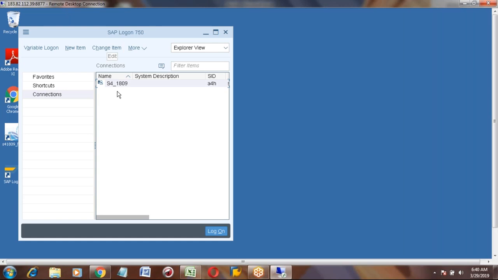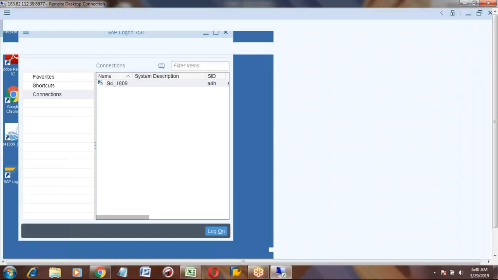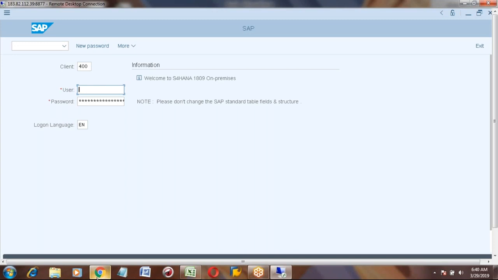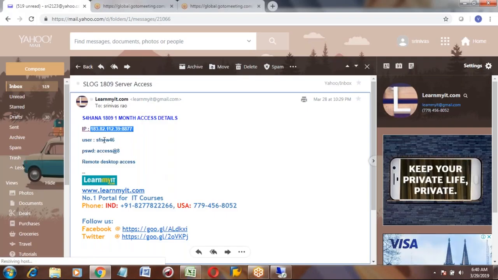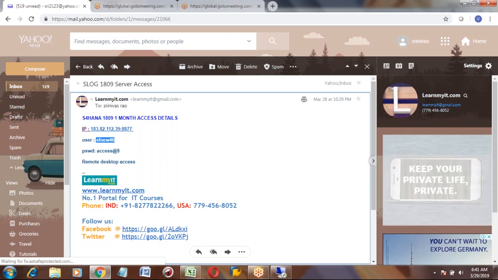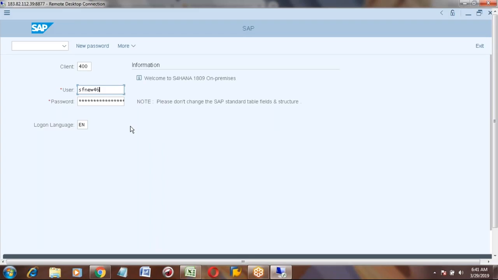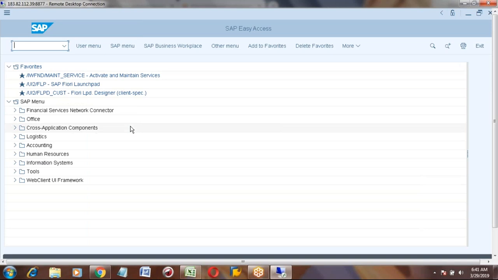You can see S4 1809, 1809 is the version. You can open this logon pad and the same ID and password we can use. This is the S4 HANA logon pad. Are you able to see?